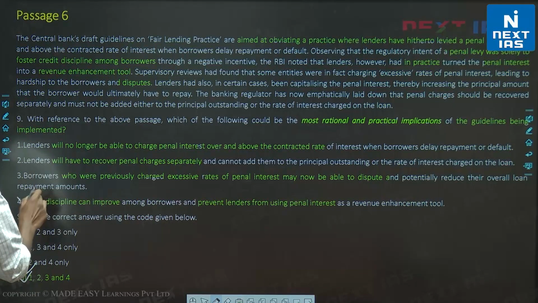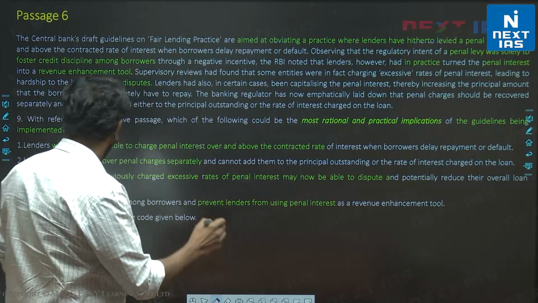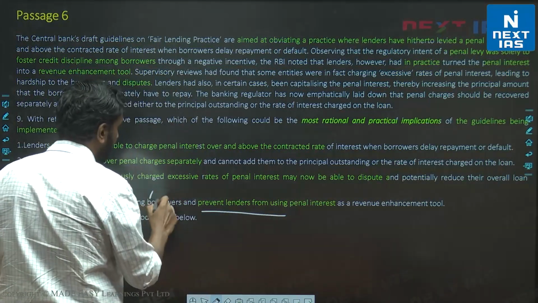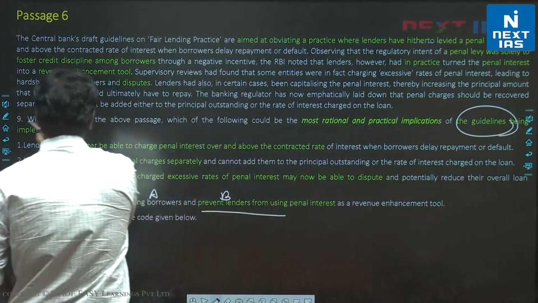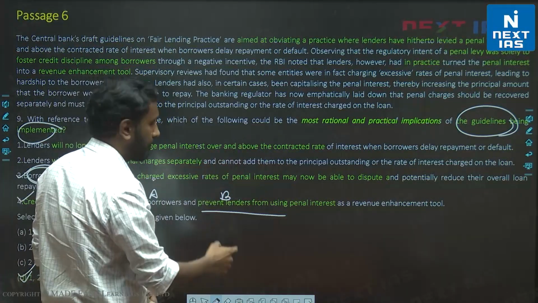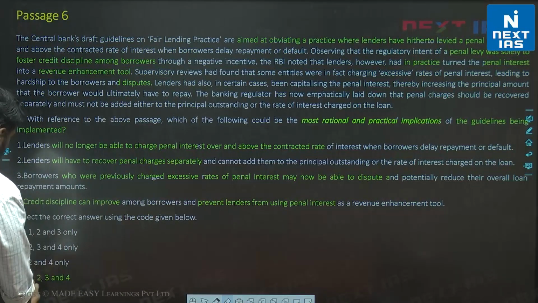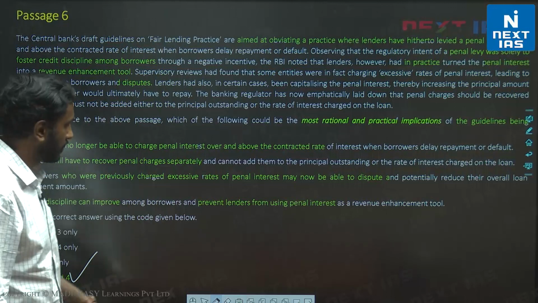I hope I've explained 4 and 3 enough. If it's not, please go back and watch the video. But credit discipline can improve, and this also can happen. A and B can happen if guidelines are implemented. Similarly, borrowers' lives will improve if guidelines are implemented. Alright, D is the correct choice for this question. D is the correct choice. Let's look at the next one.